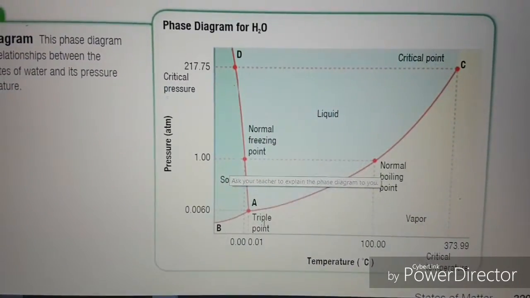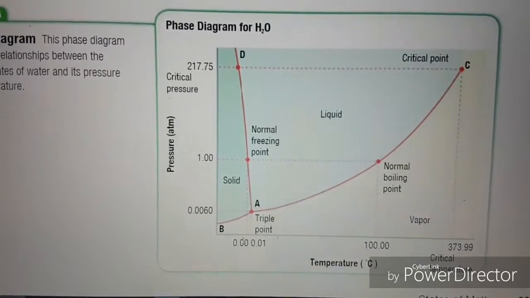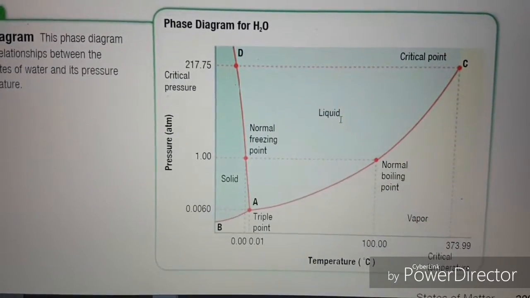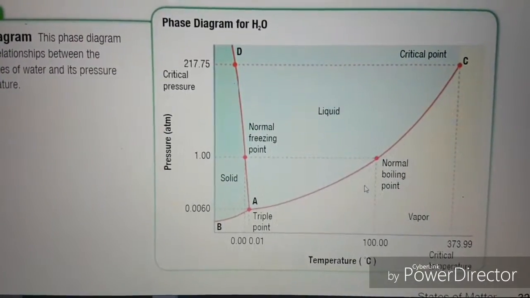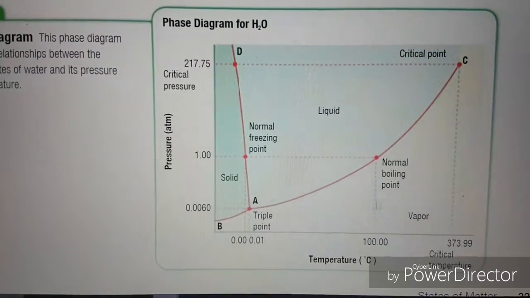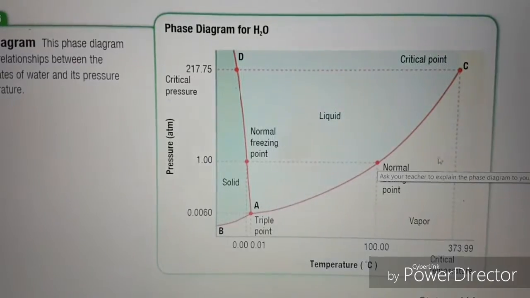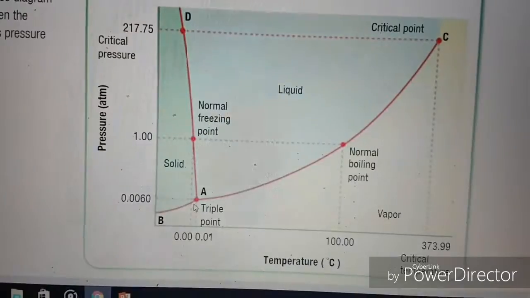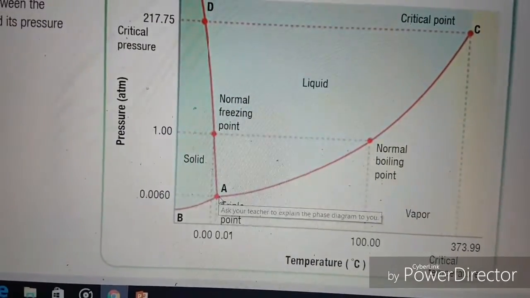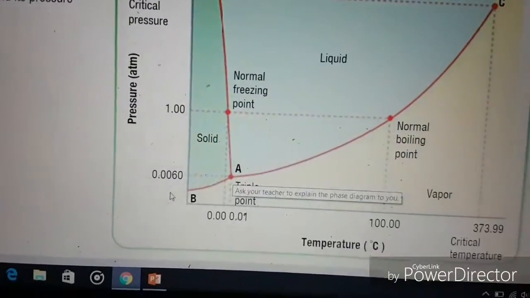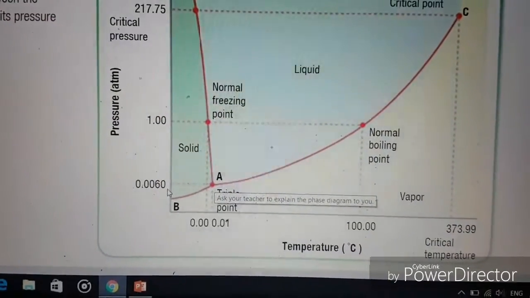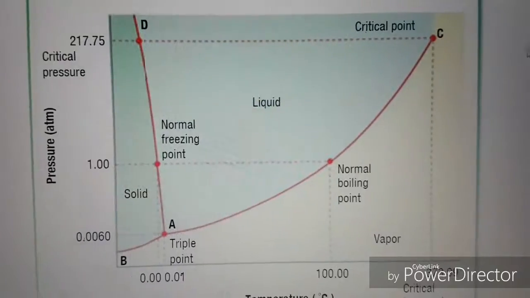If you were to increase the temperature into the range of 0 to 100 degrees, then water will exist as a liquid. If you were to increase the temperature to over 100 degrees, which is the normal boiling point, water will only exist as vapor or gas. I mentioned before that sublimation and deposition can only happen at extremely low temperature and pressure. Well, here it is. Now let's talk about the critical point.